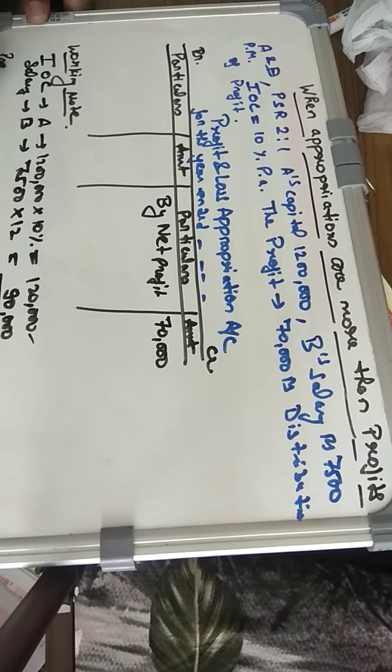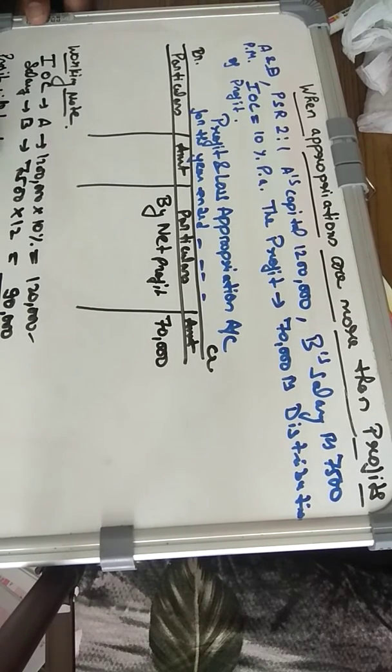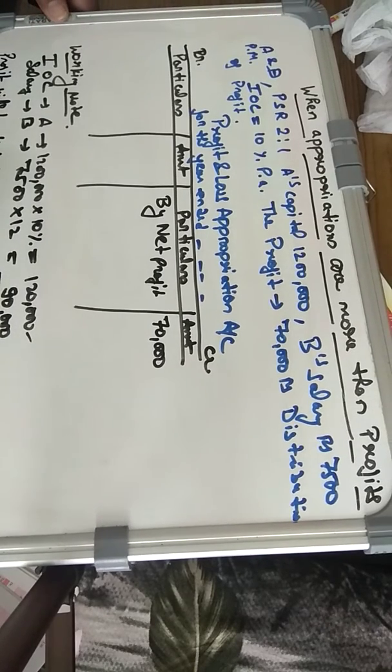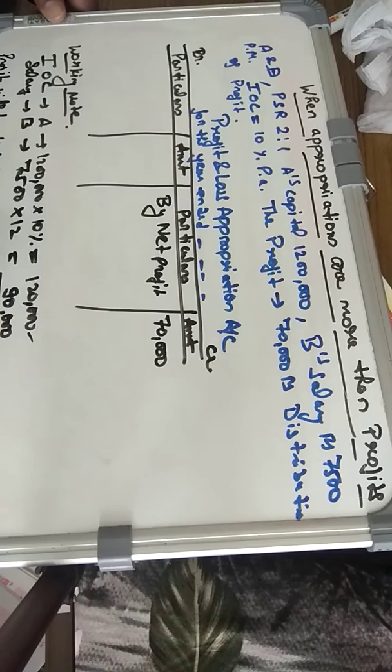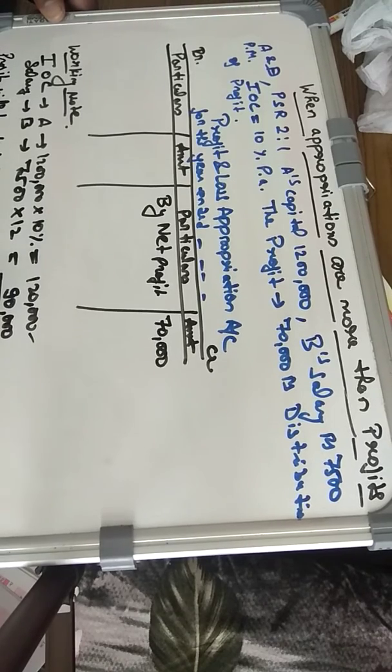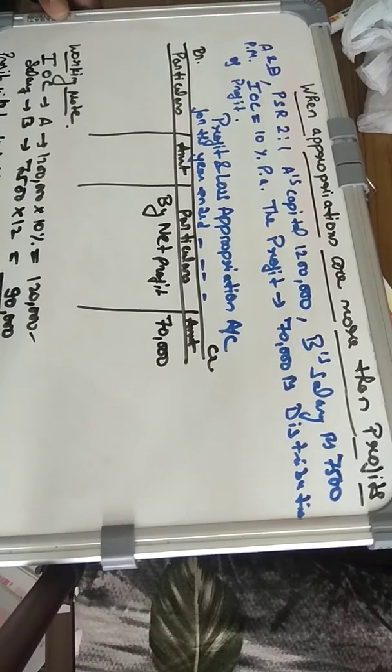in the ratio of appropriations to be made.